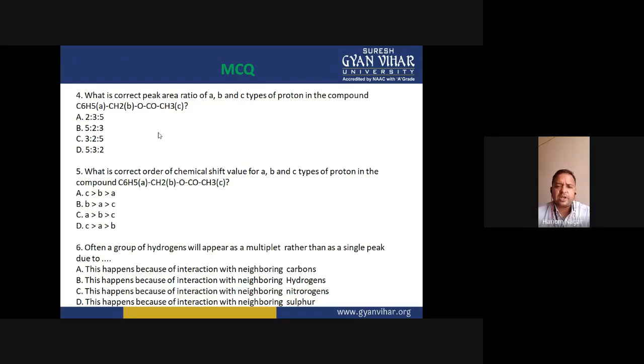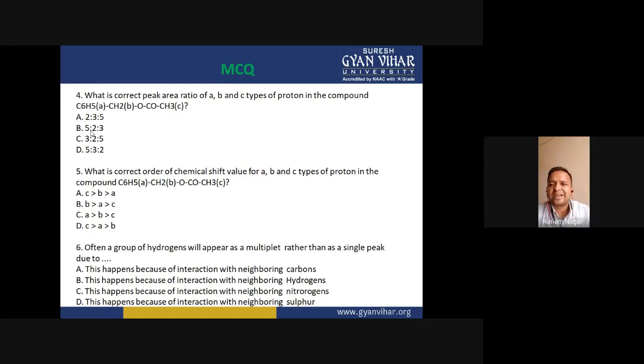So, on the basis of the number of protons of each type, the area of the peak is in the ratio of 5:2:3. In which option is this the ratio 5:2:3? In option B. The area under the peak is in the ratio 5:2:3. Okay, so we can easily identify this.